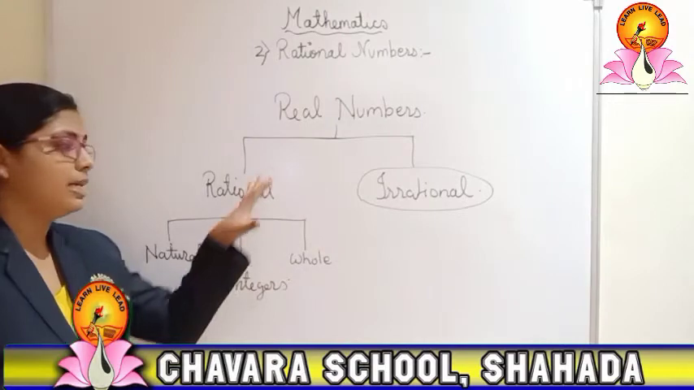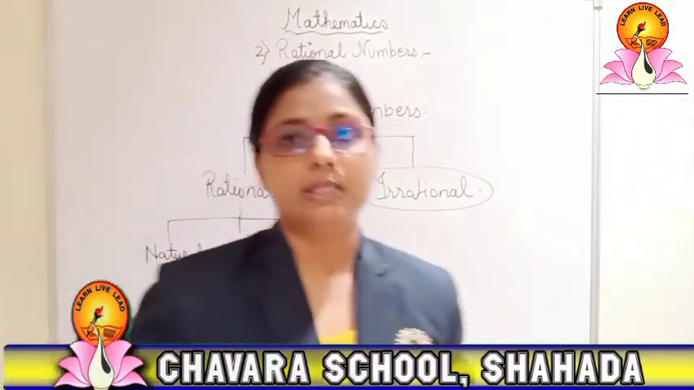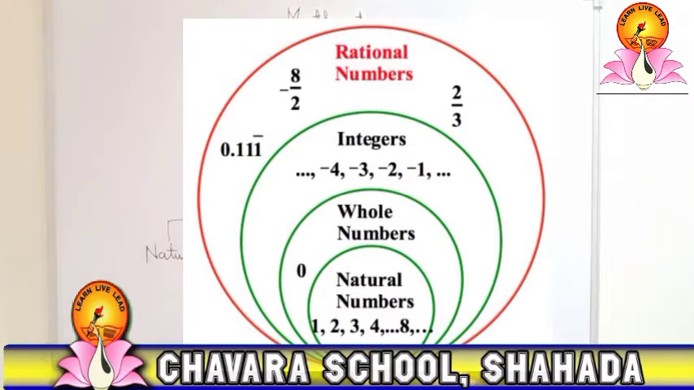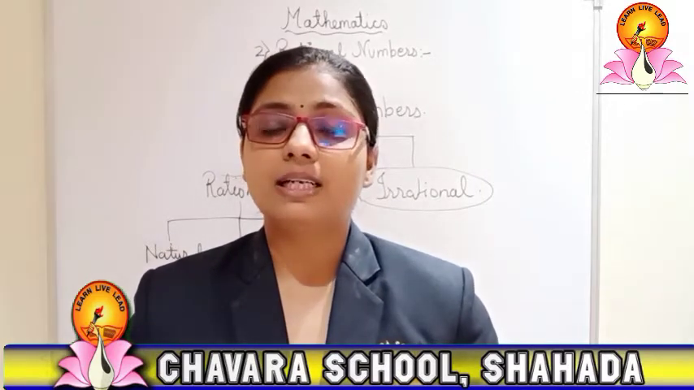Okay, so now let us go through one diagram here. In this diagram you can see the integers, whole numbers as well as natural numbers. Here you can see different circles are made, and in these circles the numbers are mentioned. So what does it mean? From this diagram we can understand that whole numbers, natural numbers and integers, all of them combine and form the rational numbers. Means all of them come into the category of rational numbers, right?